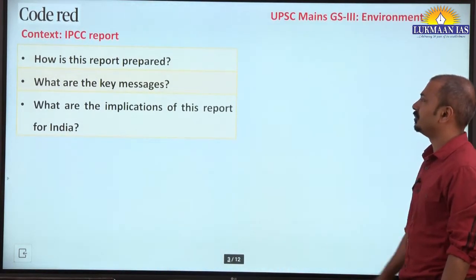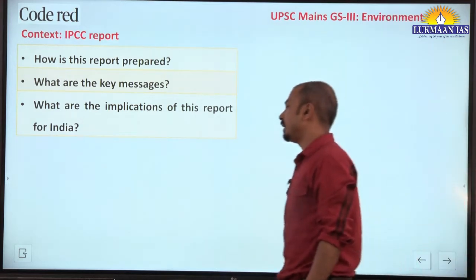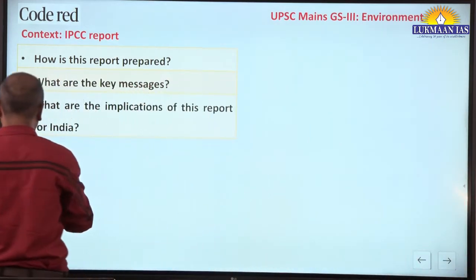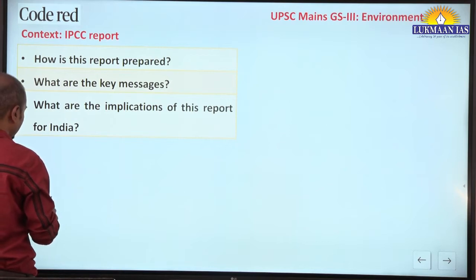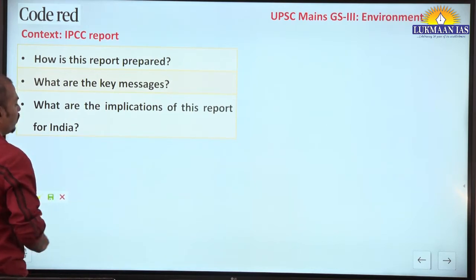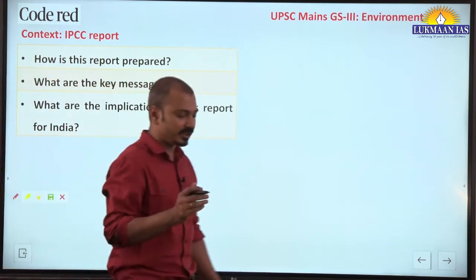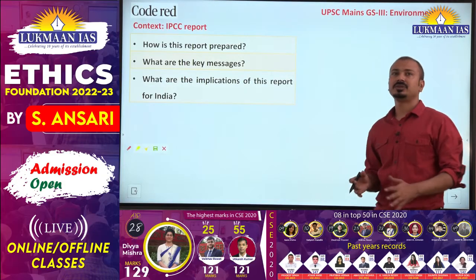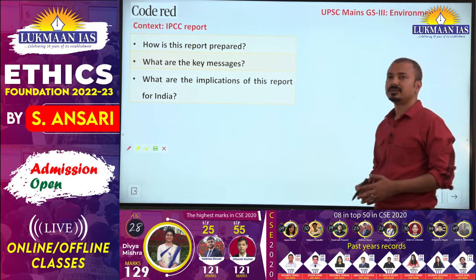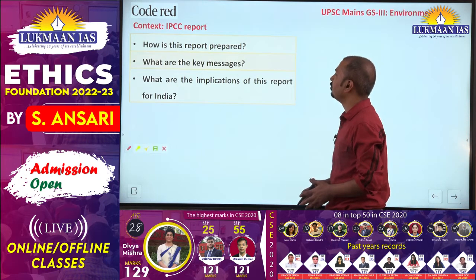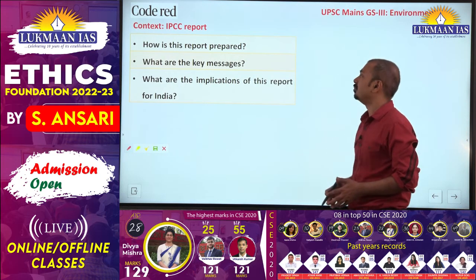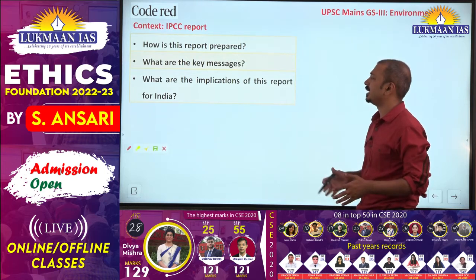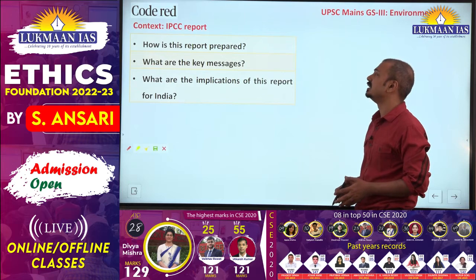First article on the FAQ page: code red. Why the term code red? Because the IPCC report has given a kind of warning to different nations, governments and common people, that the situation has become precarious, and because of that we should take certain actions at a faster rate. So let's understand what is given in that report.